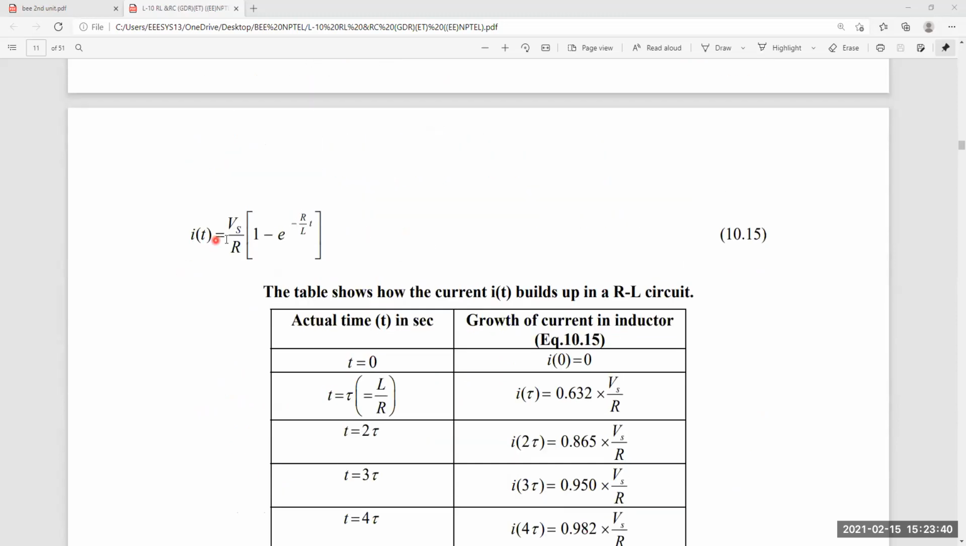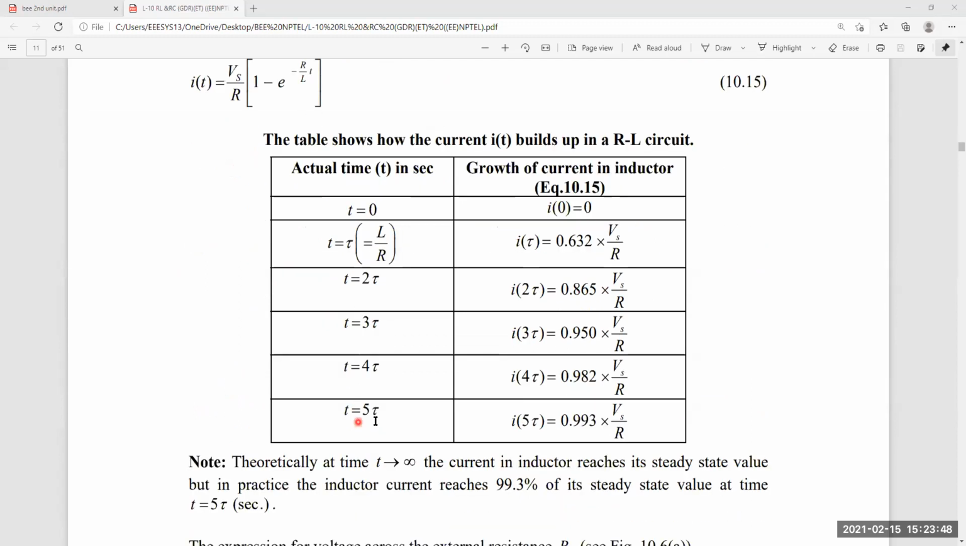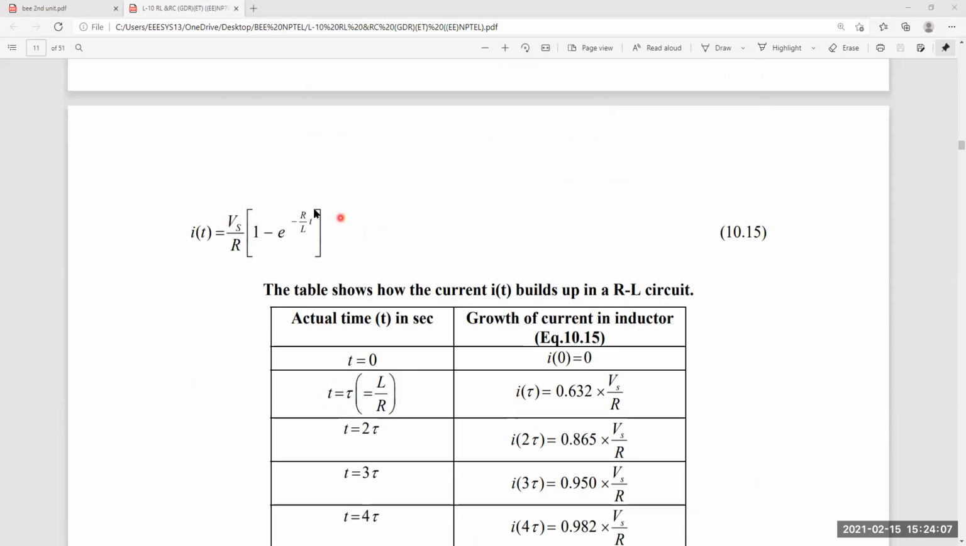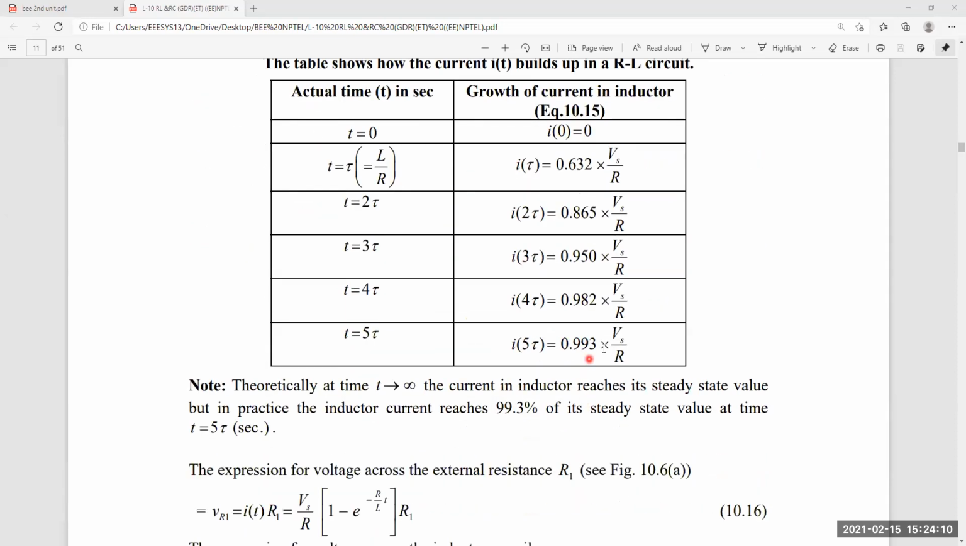So you will get the equation i of t is equal to Vs by R into 1 minus e power minus R by L into t, by substituting the different values of currents and times. This is generally called the steady state current. Theoretically, at t equal to infinity, the inductor current reaches a steady state value. But in practice, the inductor current reaches 99.3%. By substituting t equal to 5 time constants in this equation, we get 99.3% of the maximum value. That means generally we call t equal to 5 time constants the steady state time.